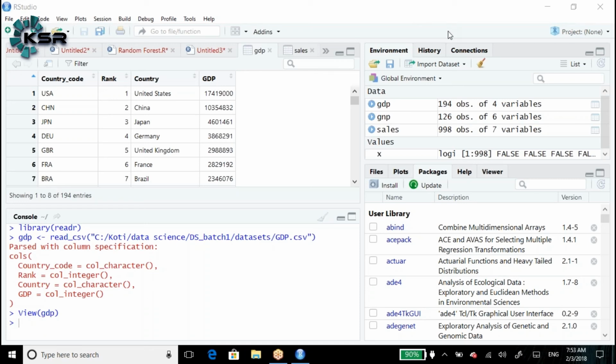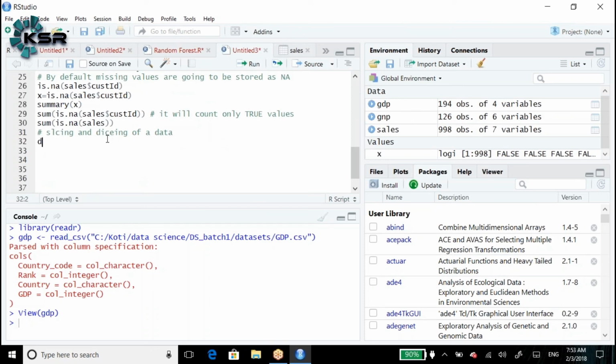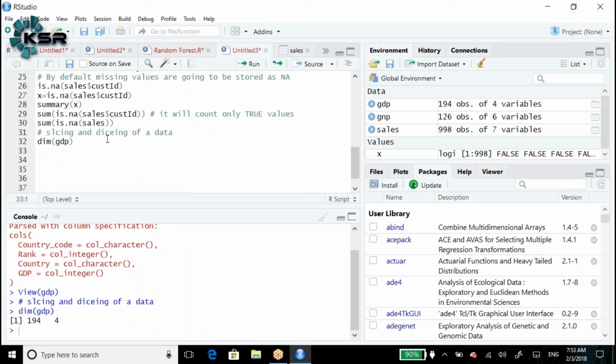Yeah, we import the dataset as we discussed now. Once you import the data, first and foremost, what we need to do? We need to check how many observations we have in the GDP. Let's say dim of GDP. Dim of GDP will tell us how many observations and how many variables. We have 194 observations along with 4 variable names.